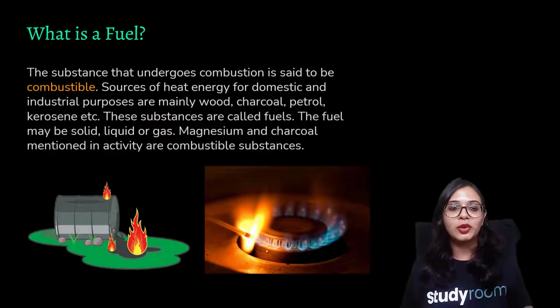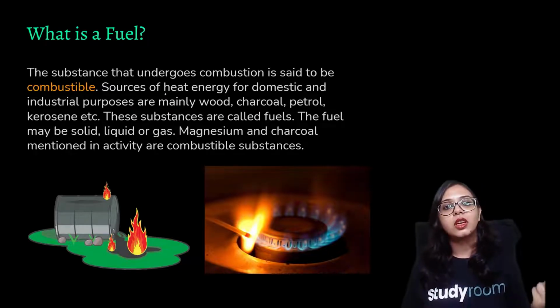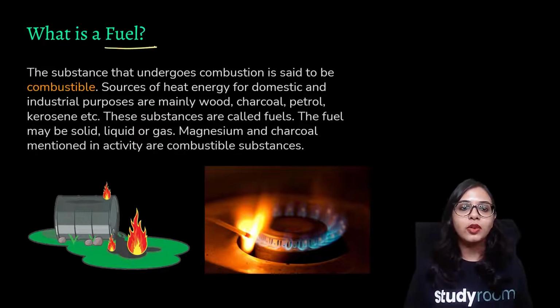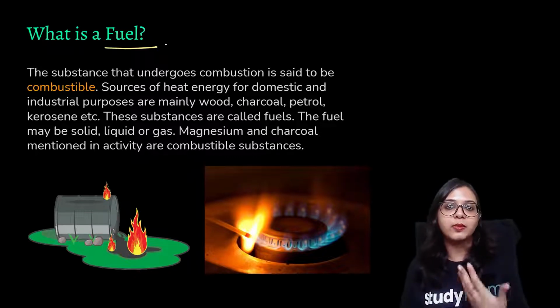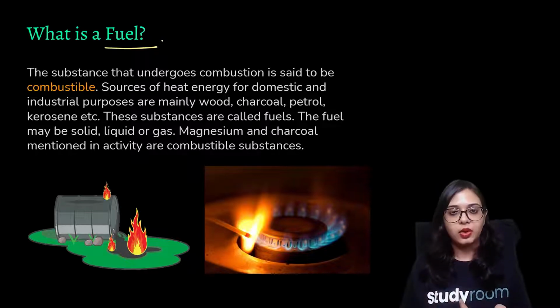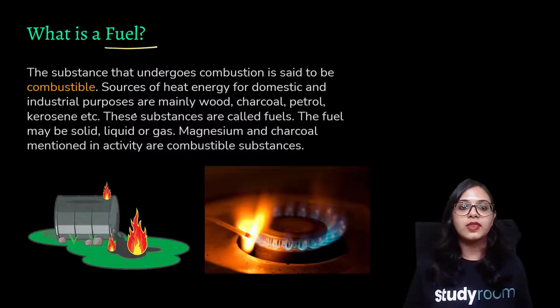What is a fuel? You already know what a fossil fuel is and how fossil fuels are formed, and you know that these fossil fuels are used for the production of heat and energy, so that other products are formed. Since these fossil fuels are burned, they undergo that process of heating in order to produce the desired results of heat, energy, and light. So basically this fuel is undergoing a process of combustion. A substance that undergoes combustion is said to be combustible.